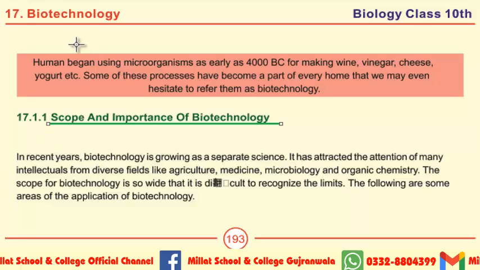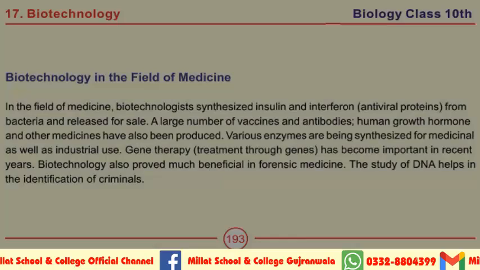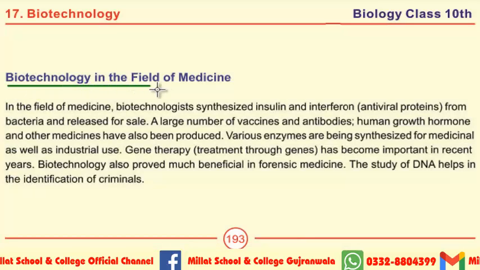Before studying this topic, we will see the MCQ like: humans began using microorganisms as early as 4000 BC for making wine, vinegar, cheese, yogurt, etc. Some important areas of application of biotechnology are discussed next. The first area is biotechnology in the field of medicine. This may be asked in the form of a short question, then you have to write the complete topic.